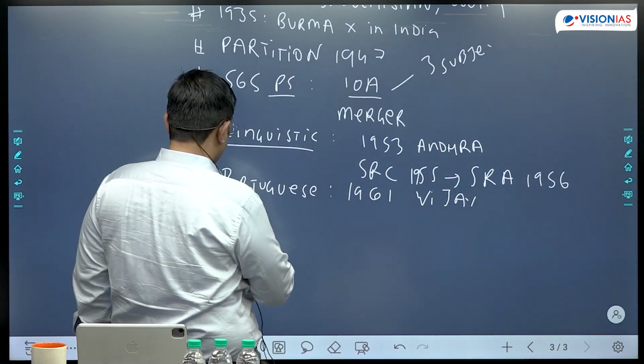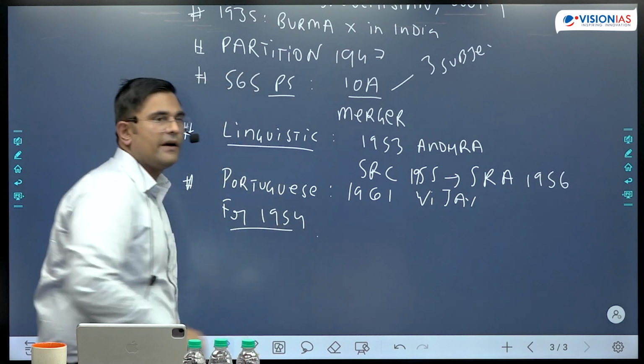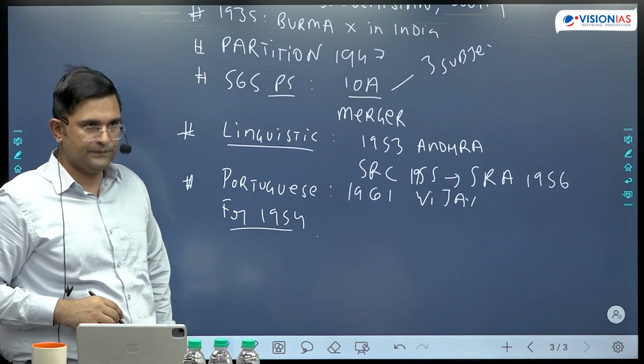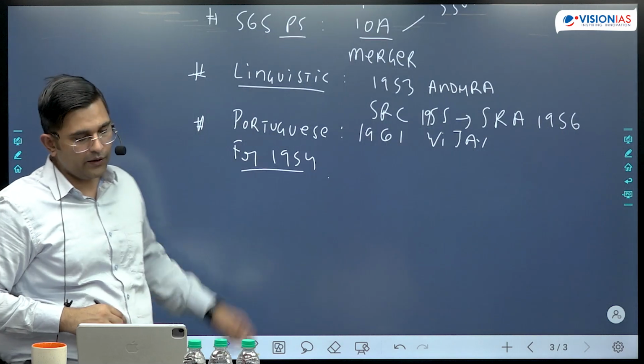Then you can talk about from French in 1954 via negotiations. Pondicherry was taken. So this is also political assimilation.